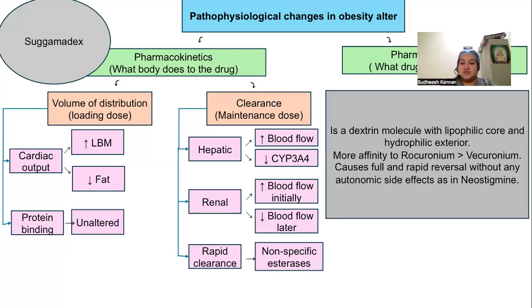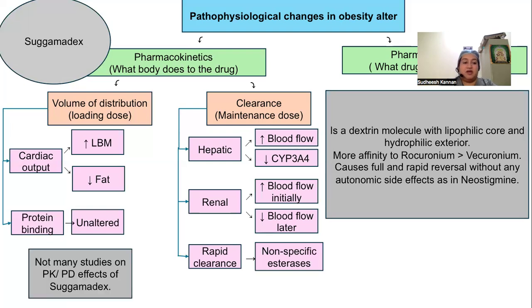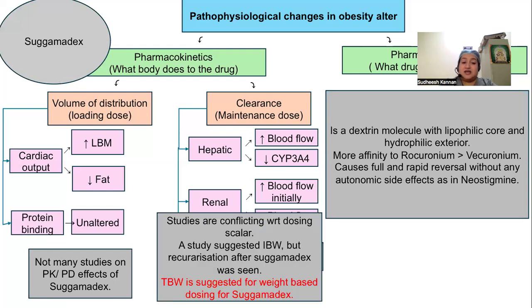Sugammadex. It's a modified cyclodextrin molecule with a lipophilic core and a hydrophilic exterior. It has more affinity to rocuronium than vecuronium, and causes full and rapid reversal without any autonomic side effects as in neostigmine. There are not many studies on pharmacokinetic and dynamic effects of sugammadex, and also studies are conflicting with respect to dosing scalar. A study suggested ideal body weight, but recurarization after sugammadex was seen in that study. Hence, total body weight is suggested for weight-based dosing for sugammadex.